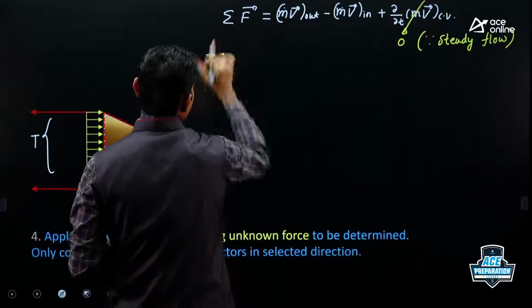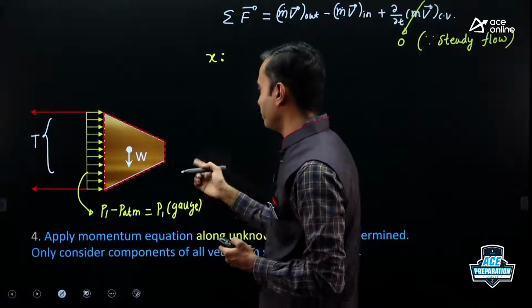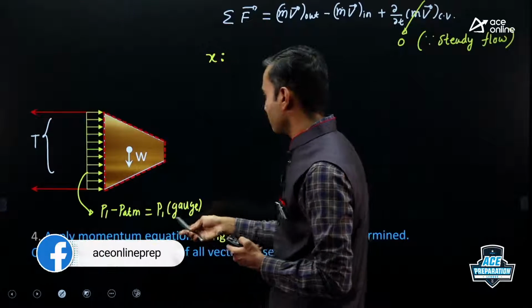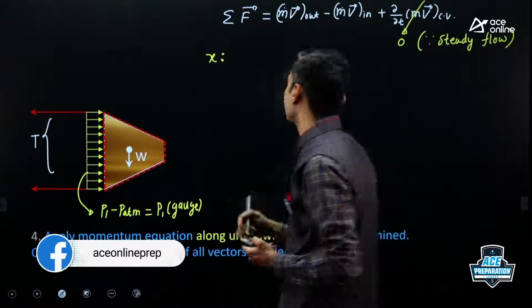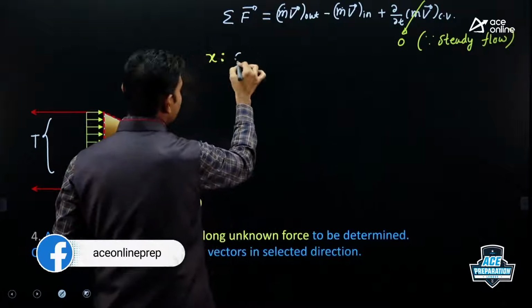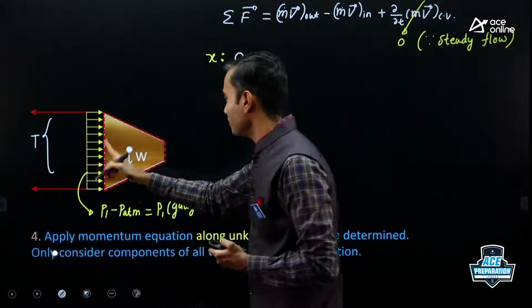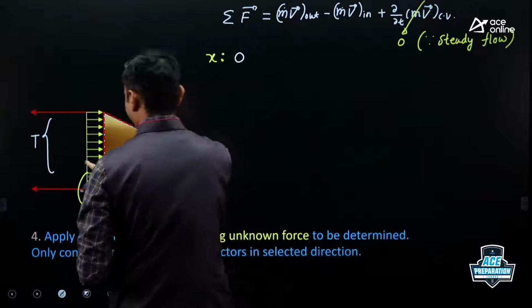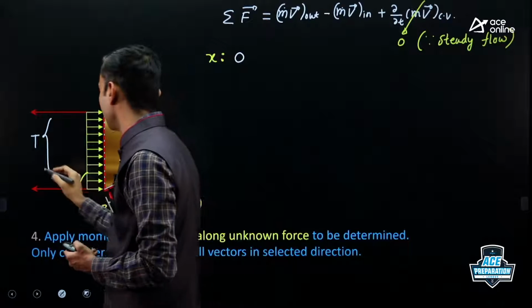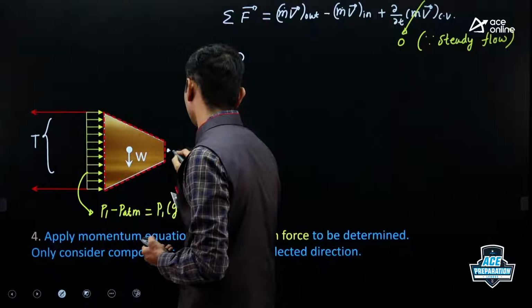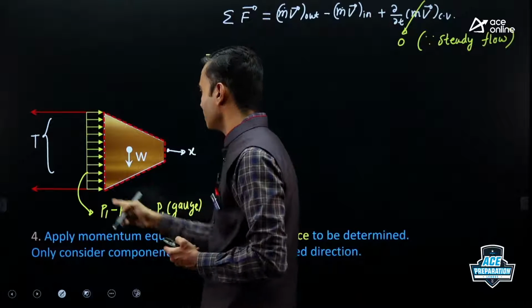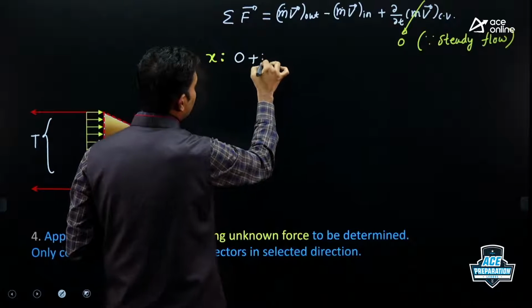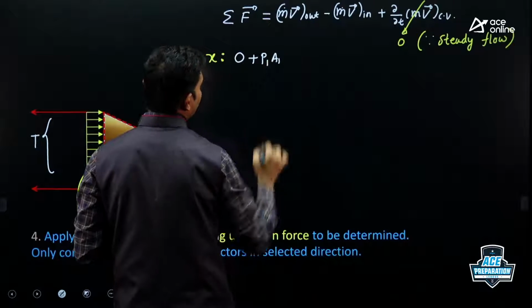Now we'll consider this left hand side. In the control volume we have 3 forces: weight, pressure force and tensile force. Out of which this weight will not have any component in the x direction. So the component of weight in the x direction is 0. The component of this pressure force in the x direction will be pressure into area. It is acting in the positive x direction. So here I am selecting the x direction, so this is the positive x direction. Pressure is acting in the positive x direction, so plus P1 into A1.